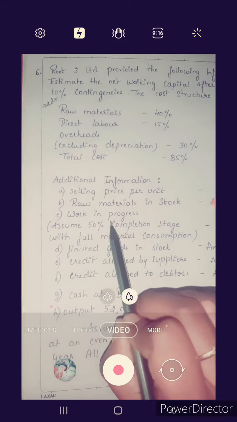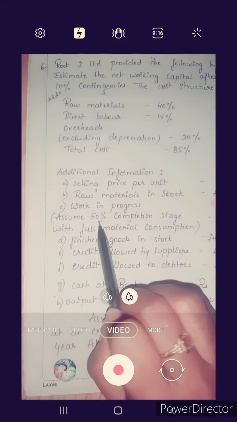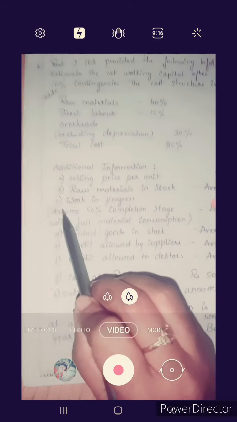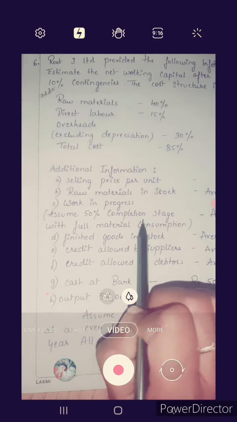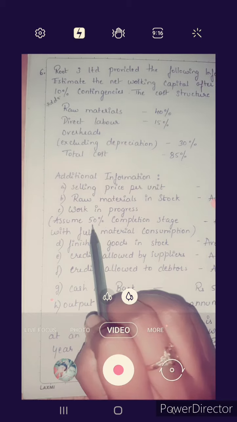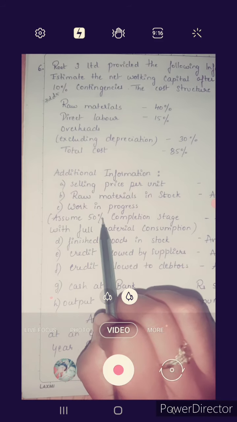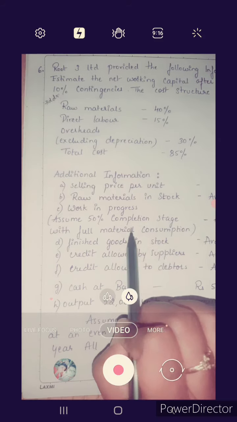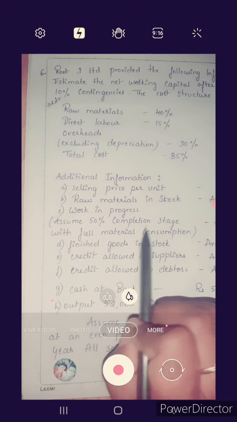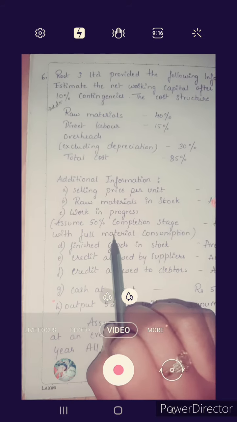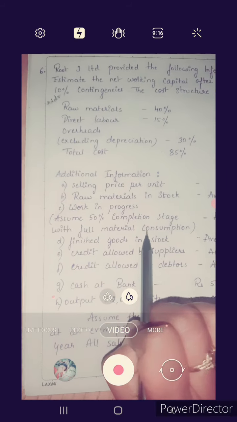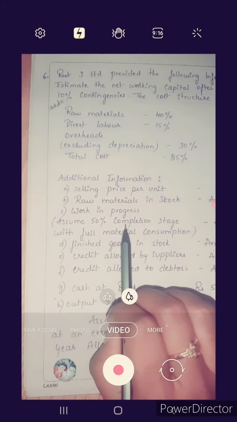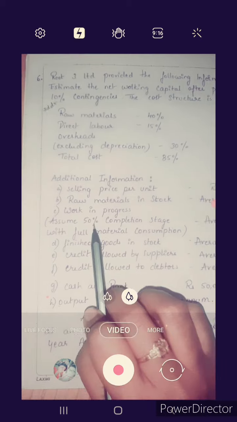Here they have given a percentage for work in progress. Assume 50% completion stage. For the completion stage, labor and overhead is 40% with full material consumption. Raw material is full 100% consumption. Remaining for the stages it is 50%.